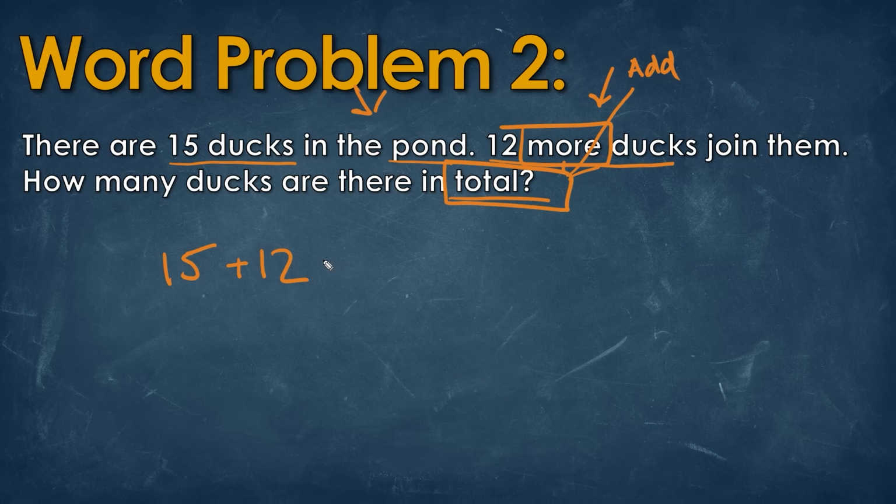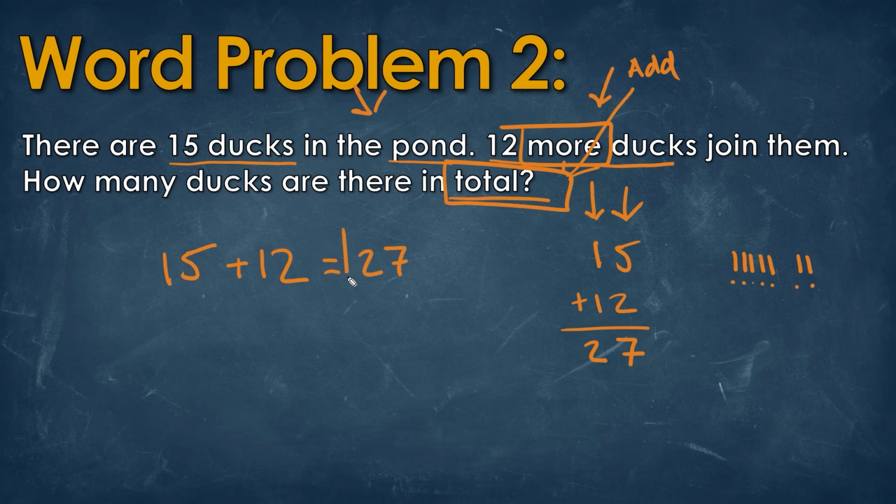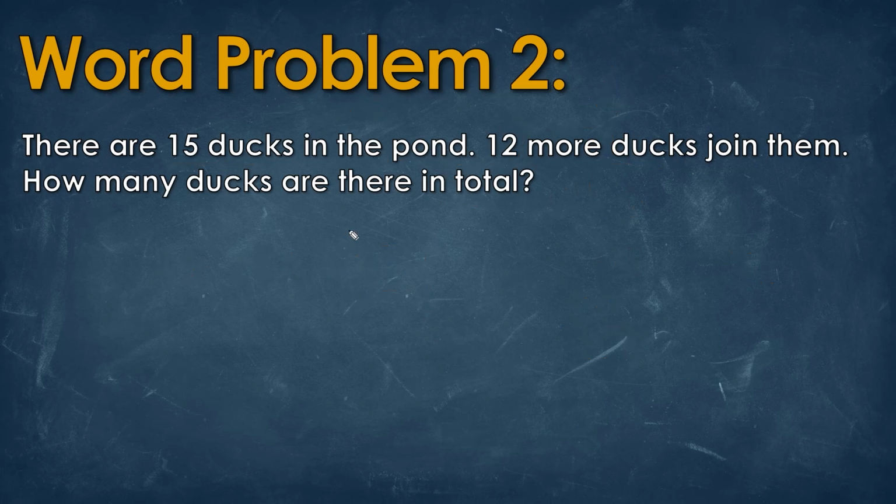So now that we know that we just add these two numbers together, we can do that by doing long addition. So we know that if we always start with the right side, we have 5 plus 2. Now you can use your fingers. We can count sticks. So we have 5 sticks plus an additional 2. So we have 1, 2, 3, 4, 5, 6, 7. So we take those two numbers, we add it here. Now we'll add the next column over. So we have a 1 plus a 1. That will be 2. So that means that 15 plus 12 will give us an answer of 27.